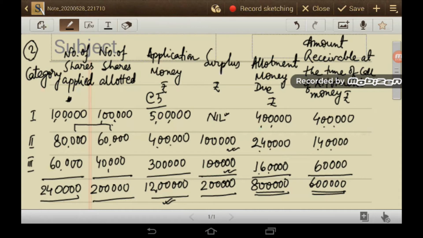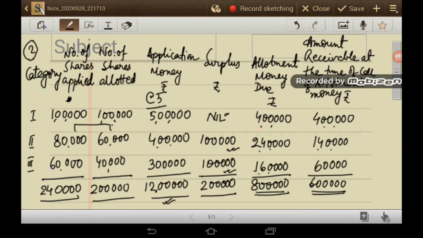The difference between 60,000 and 40,000 is 20,000. 20,000 shares were received in excess at the rate of rupees 5 per share. So it gives you 1 lakh. So 2 lakh rupees was received as surplus. Now this amount of surplus will be adjusted against the allotment money which is due.